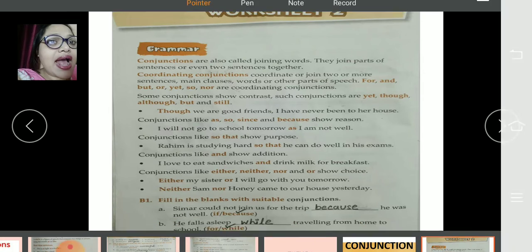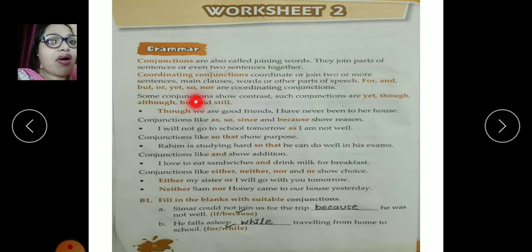For, and, but, or, yet, so, nor are coordinating conjunctions. Some conjunctions show contrast, such as yet, though, although, but, and still. So here are very few examples given, children, which you need to go through. Like, how can we use though? Though we are good friends, I have never been to her house.